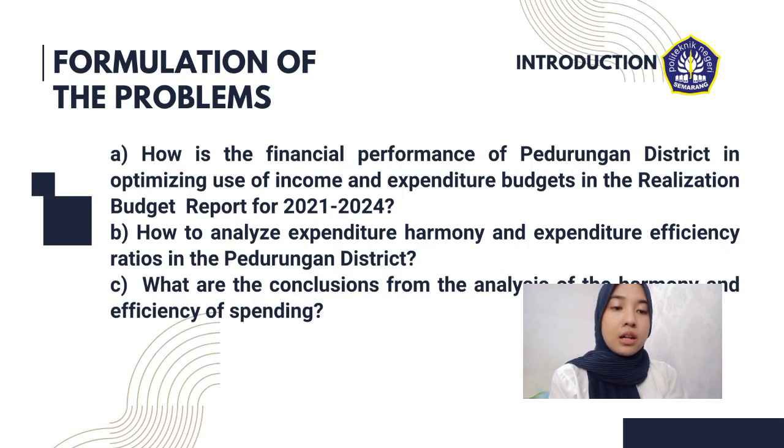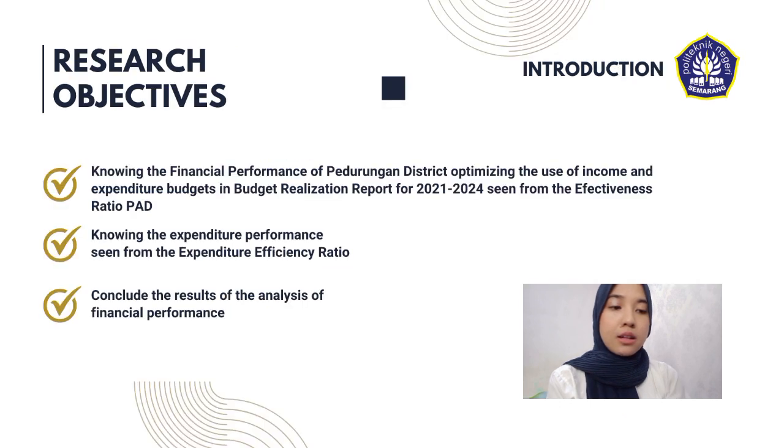And then, the formulation of the problem. The first one is, how is the financial performance of Pedurungan District in optimizing the use of income and expenditure budgets in the budget realization for 2021 to 2024? And then, how to analyze expenditure harmony and expenditure efficiency ratios in Pedurungan District? And the last one is, what are the conclusions from the analysis of the harmony and efficiency of spending?